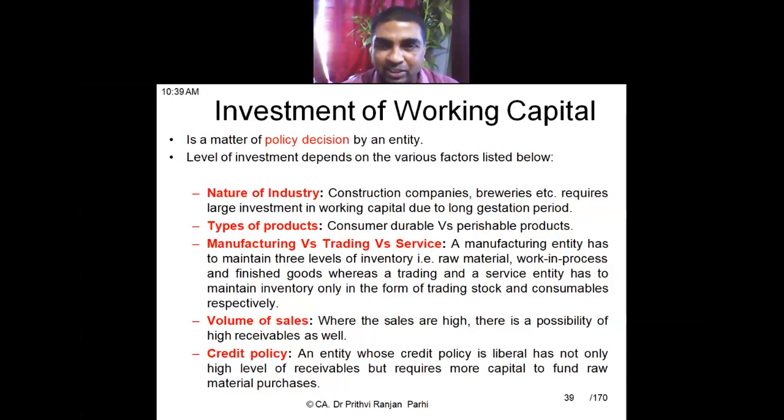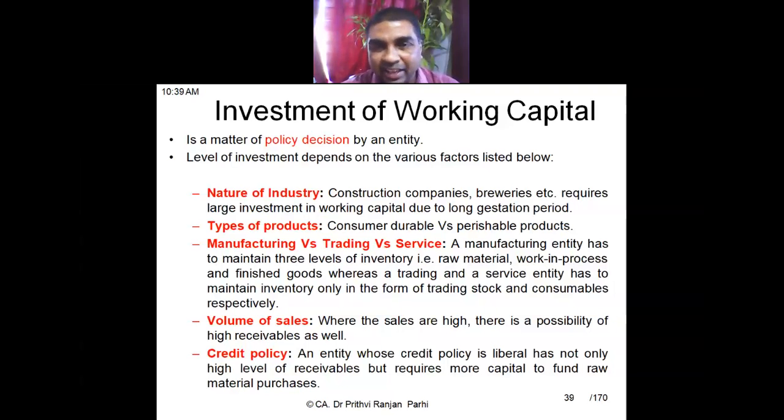Manufacturing versus trading services. A manufacturing entity has to maintain more inventory. Normally, three levels of inventory are maintained: raw material, work in progress, and finished goods. A service industry can be managed with less working capital. Volume of sales, we have discussed earlier also.